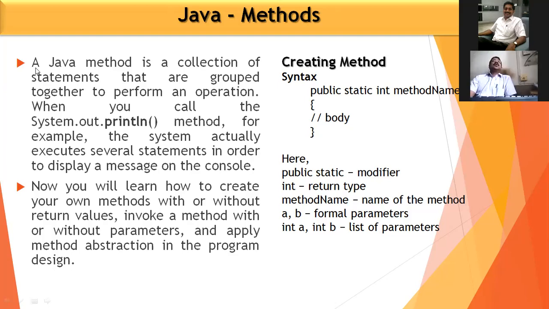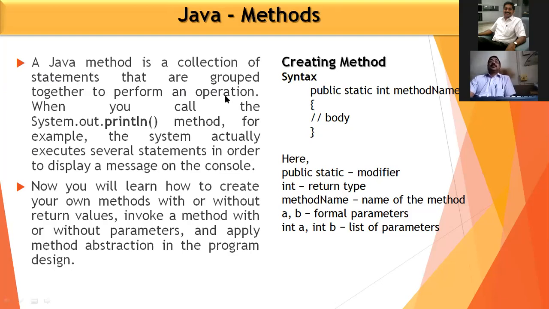So what is this method? A Java method is a collection of statements that are grouped together to perform an operation. So this is a very important thing. A Java method is a collection of statements that are grouped together to perform a particular operation.